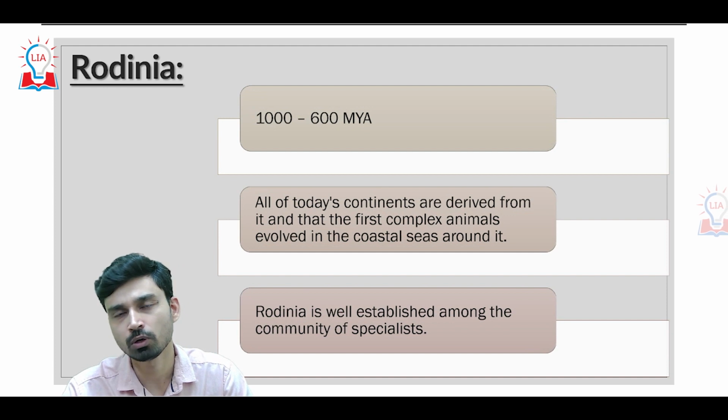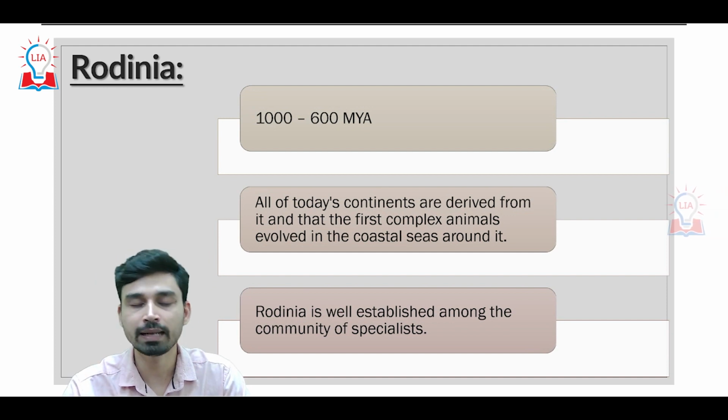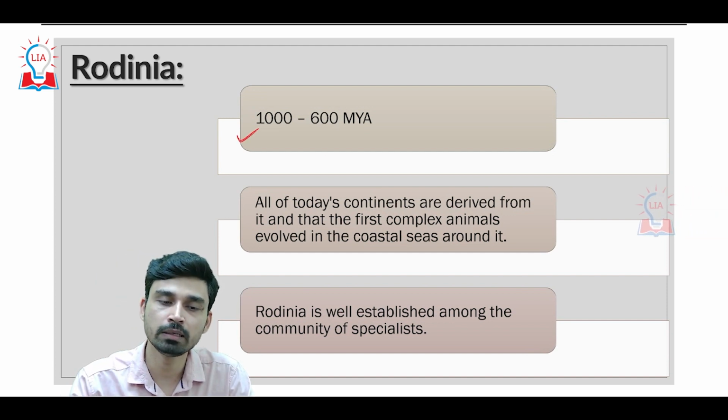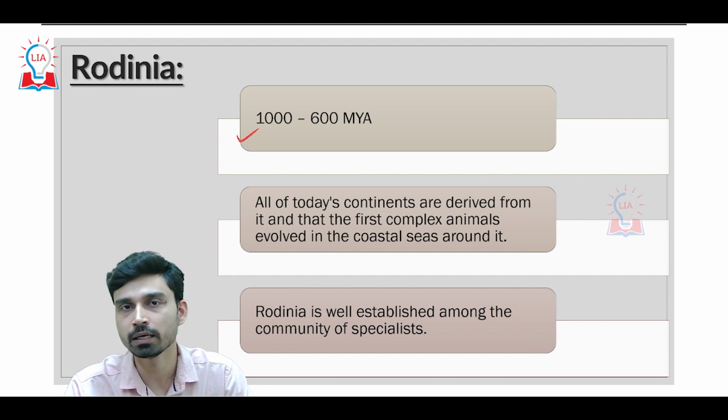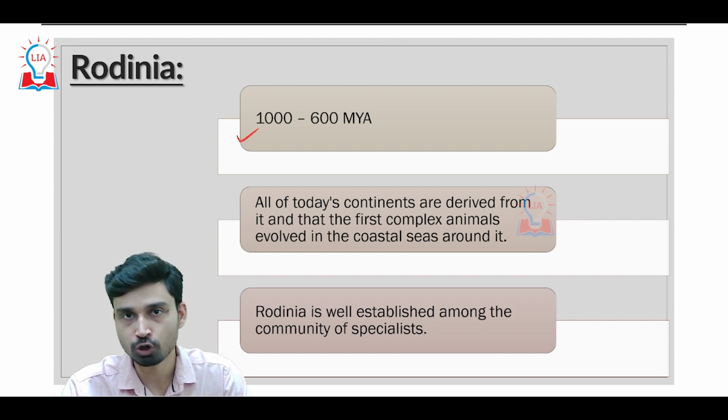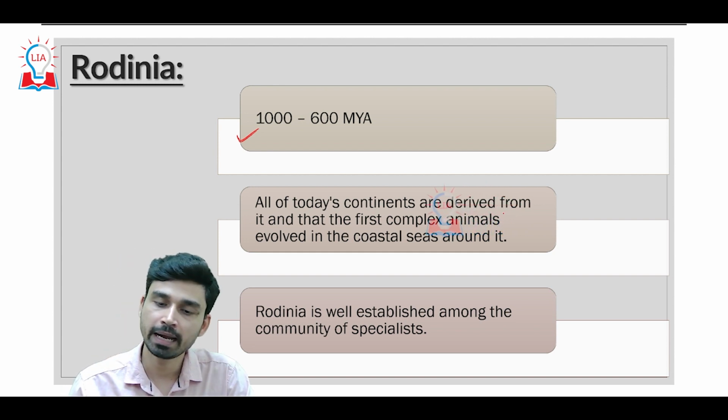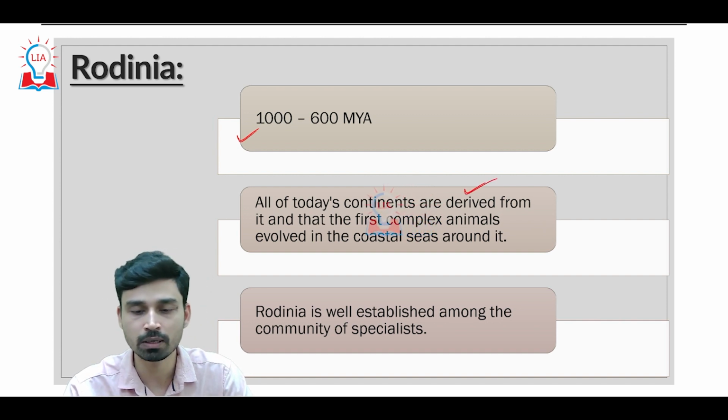Further, as time passed, Columbia disintegrated, and again all the land masses joined together to form the next supercontinent, called Rodinia, which is believed to have existed somewhere between 1000 to 600 million years ago. It is also believed by geologists, and we have ample evidence to prove this, that all of the continents that we see across the world today had their land masses derived from the Rodinian landmass.